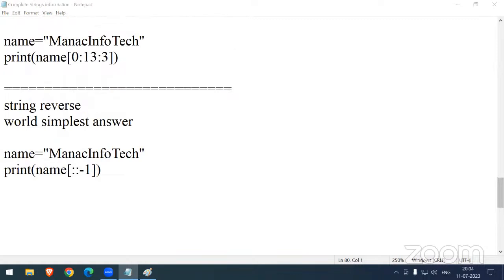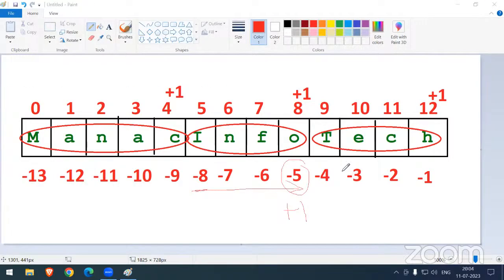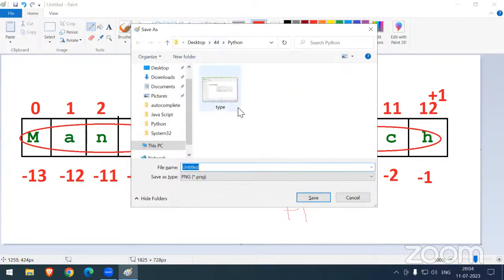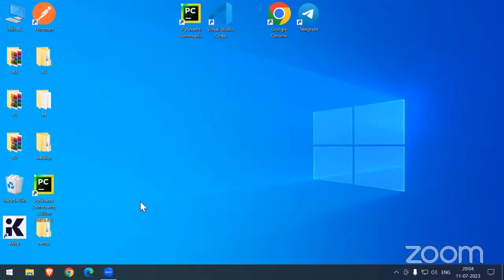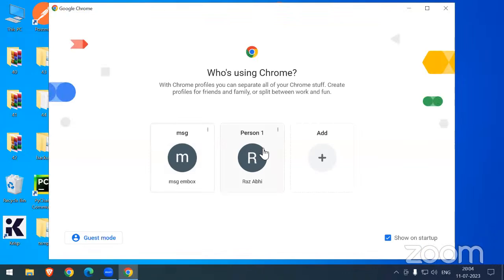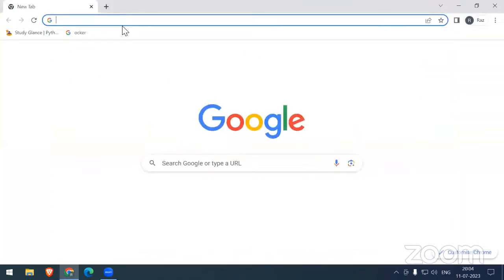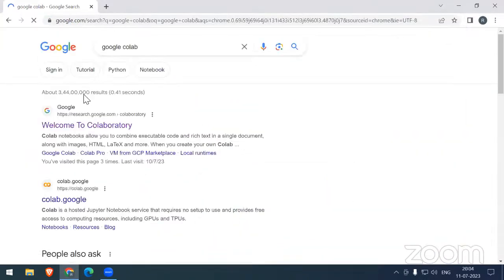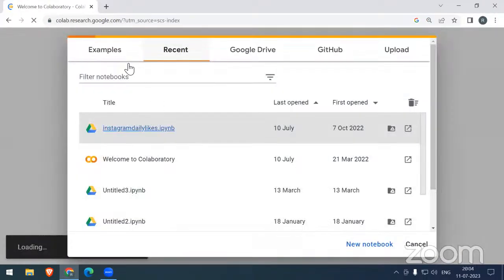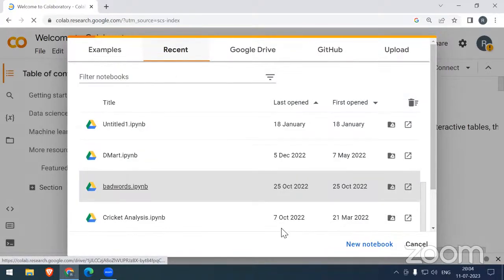Excuse me, is it necessary to use PyCharm? No, it is not necessary to use PyCharm. Sir, suppose your system is not supporting Python or PyCharm, just go with Google, just type Google Colab. Okay, so just open here. Here you have to log in with a Gmail account. That's it. Sir, you can see at the bottom, create a new notebook.